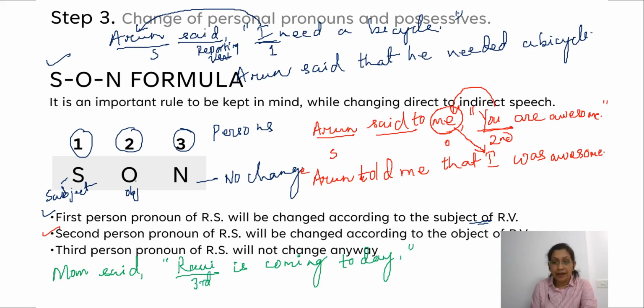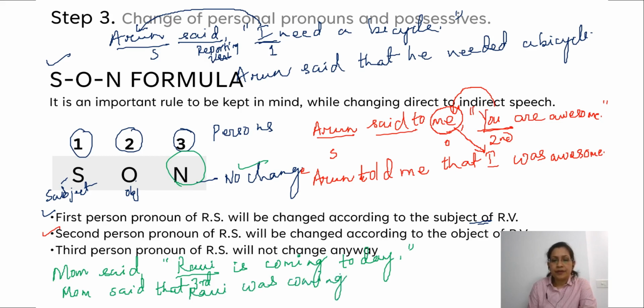So, in the indirect speech, how is the pronoun going to change? Mom said that Ravi remains as Ravi. As I said, N means no change. Mom said that Ravi was coming that day. Right? Ravi remains as Ravi, no change.